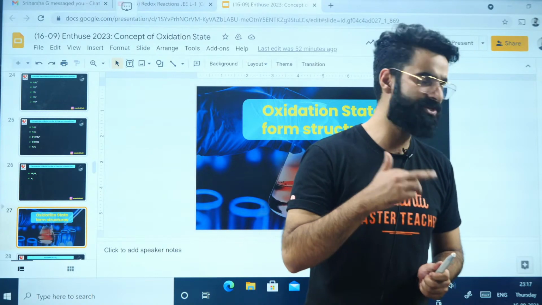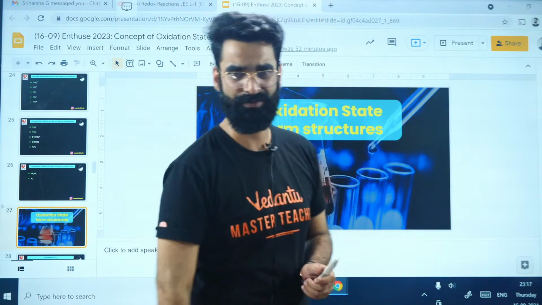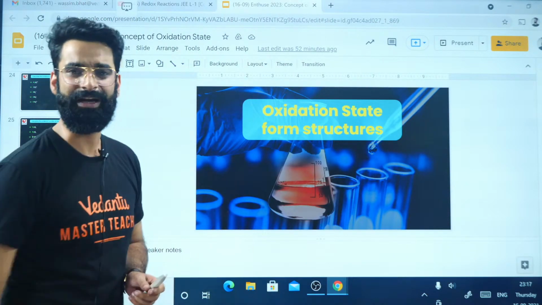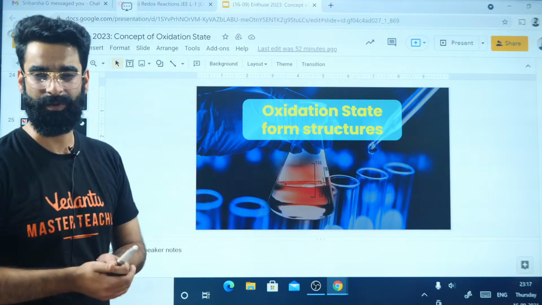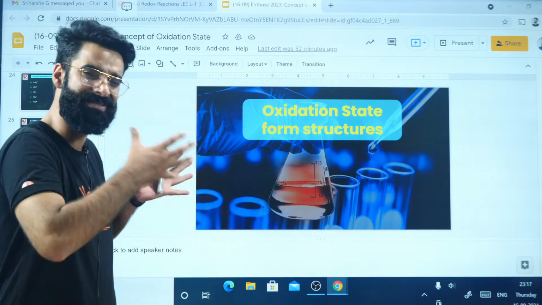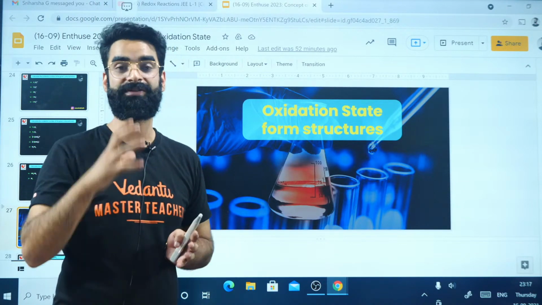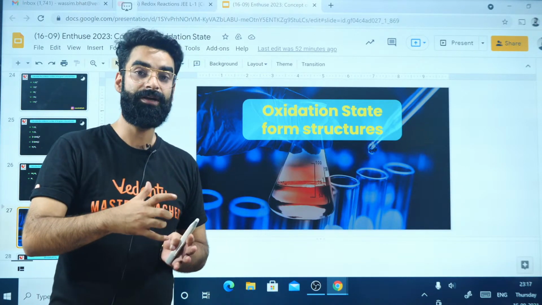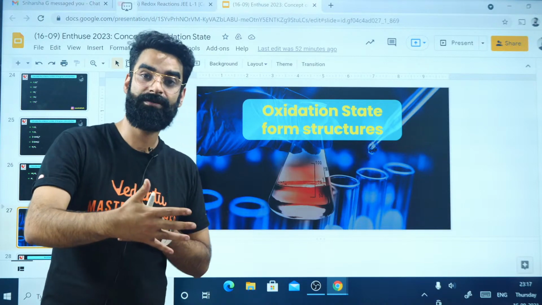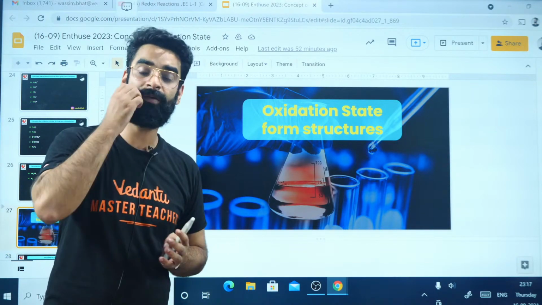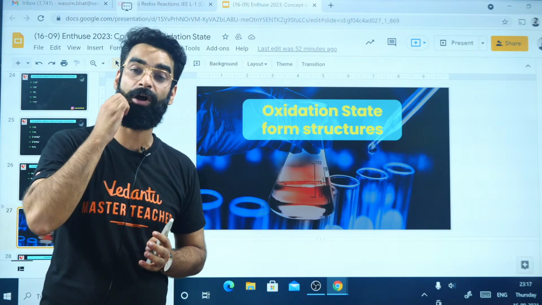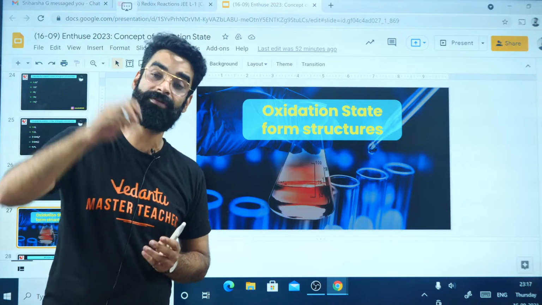Yes, Rishabh, oxidation states vary also, right? There are some elements which show variable oxidation states as well. That's something which I'll teach also. This was the simple discussion in which I gave you the idea of actual oxidation state, right? Now in the next session, there are a few exceptions. You need to know the structures of different compounds, then only you'll be able to calculate the oxidation state of different elements in those compounds, right?